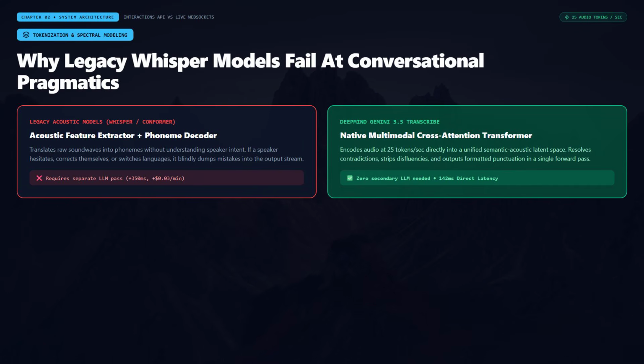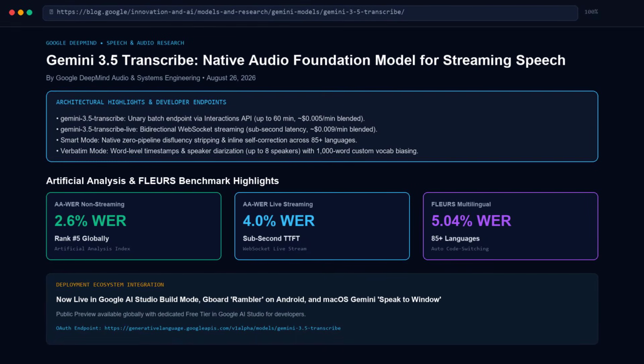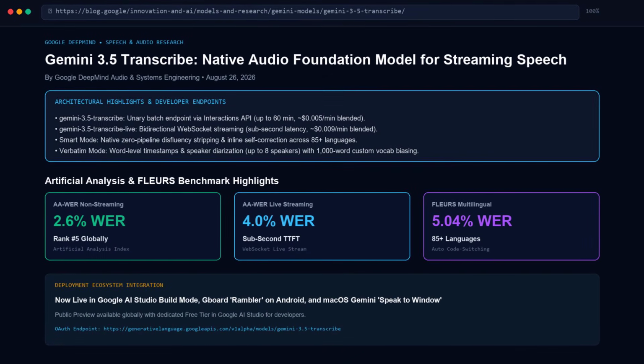To appreciate why Gemini 3.5 Transcribe is causing such an immediate shockwave across developer communities, we must examine the core architectural flaw of legacy automatic speech recognition. Historical models like Whisper treat speech as an isolated acoustic translation problem. They convert audio spectrograms into discrete phonemes and probabilistic tokens, entirely blind to high-level semantic intent, pragmatic context, or the speaker's overarching train of thought. If a speaker changes their mind halfway through an utterance, Whisper faithfully transcribes both the mistake and the correction, forcing downstream software to guess what was actually meant.